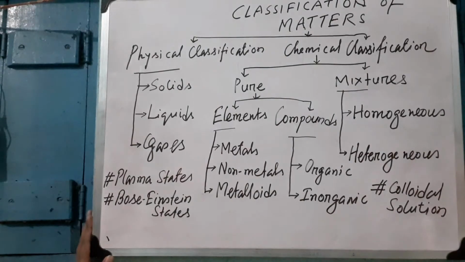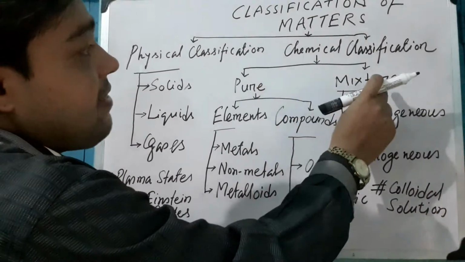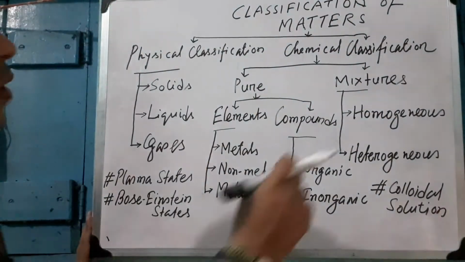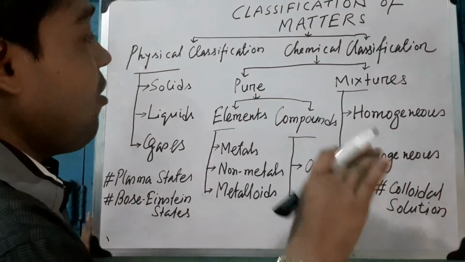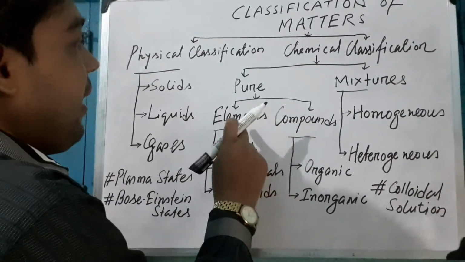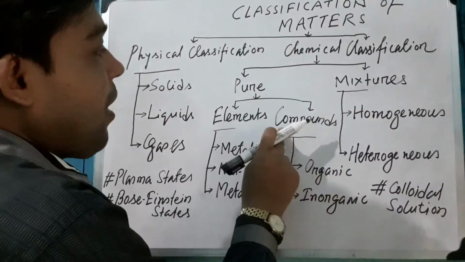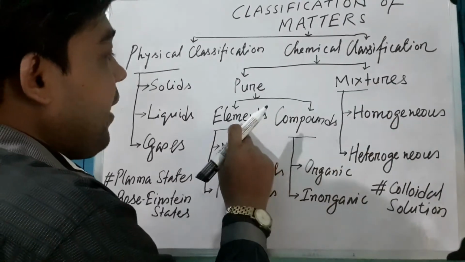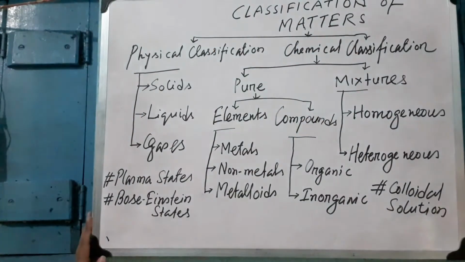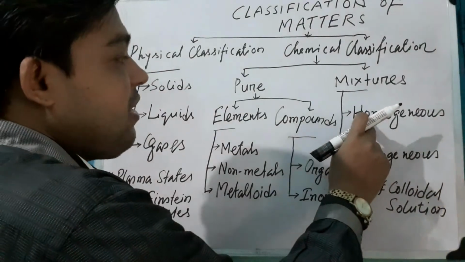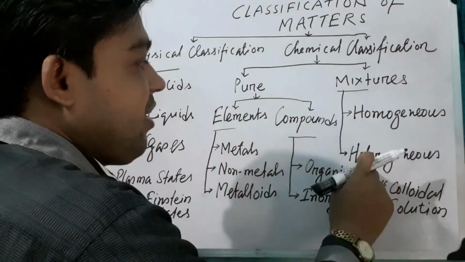Okay? In chemical classification, matter has two types, pure and mixture. Let us discuss the mixture. What is a mixture? A mixture is matter which consists of two or more elements, or two or more compounds, or both elements and compounds. Then it is called a mixture. Mixtures are of two types: homogeneous mixture and heterogeneous mixture.